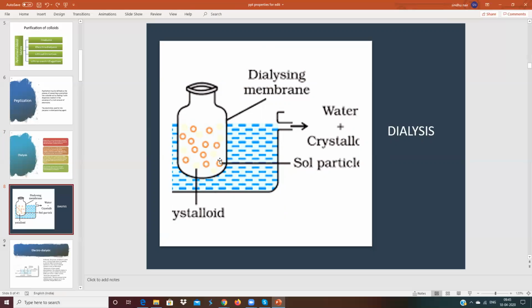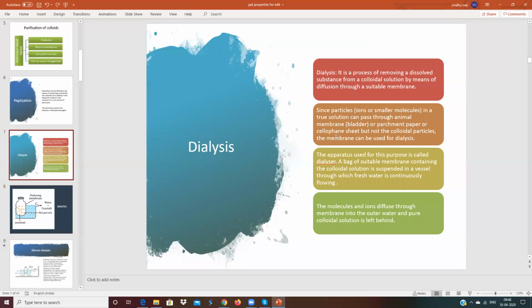Ultimately, what is left inside? Only the dispersed phase is left inside. The medium is totally coming out. So only the dispersed phase, the colloidal particles, will be left, and we will be adding fresh medium inside which does not contain any impurities. So you get a pure colloid. The molecules or ions diffuse through the membrane into the outer water and pure colloidal solution is left behind.